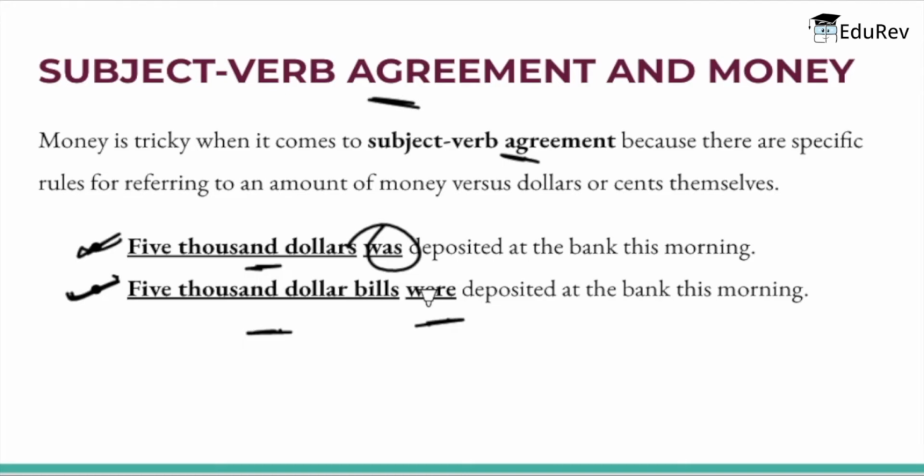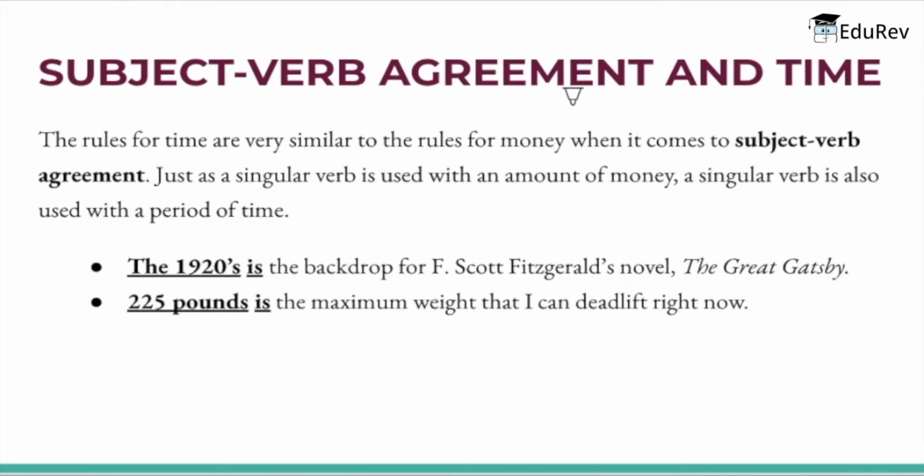Let's move on to the second one, that is Subject Verb Agreement and time. Now the rules for time are very similar to the rules for money when it comes to Subject Verb Agreement. Just as a singular verb is used with an amount of money, a singular verb is also used with a period of time. For example, the 1920s is the backdrop of F. Scott's novel, that is The Great Gatsby.